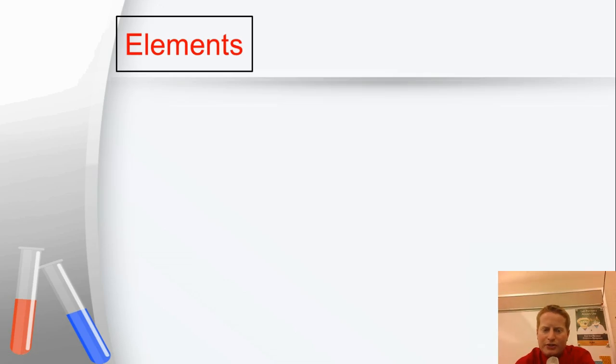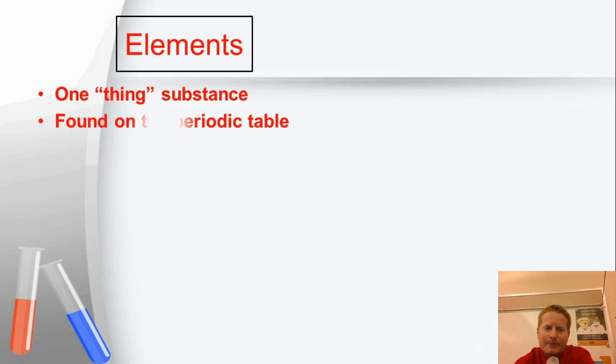Okay, so what are some cheat sheet things to help us remember elements and compounds? Elements are considered one thing or substance, right? That's what makes it an element. They're found on the periodic table, so it's the periodic table of elements, right? So if you can find it there, it must be an element. That's one way to know for sure.